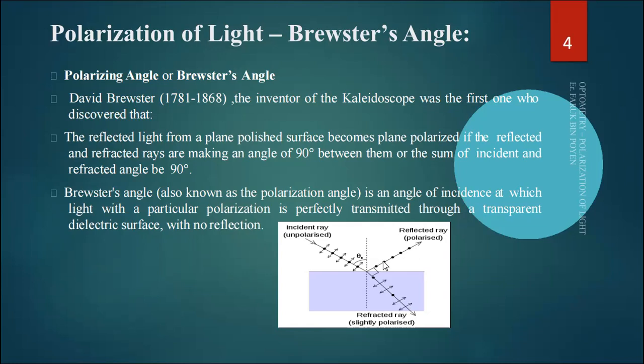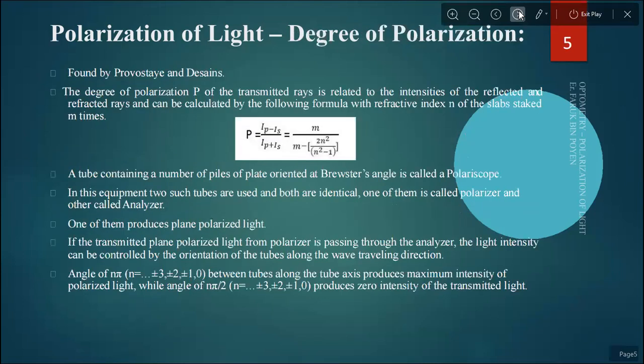Then this is the polarized, after refraction. Now, another polarization of light, the degree of polarization, was found by Provostaye and Desains. The degree of polarization P of the transmitted rays is related to the intensities of the reflected and refracted rays and can be calculated by the following formula, with refractive index n of the slab stacked m times: P equals (Ip minus Is) divided by (Ip plus Is) equals m divided by (m plus 1/n squared... ) that is, m divided by m minus 1 twice n square divided by n square minus 1.